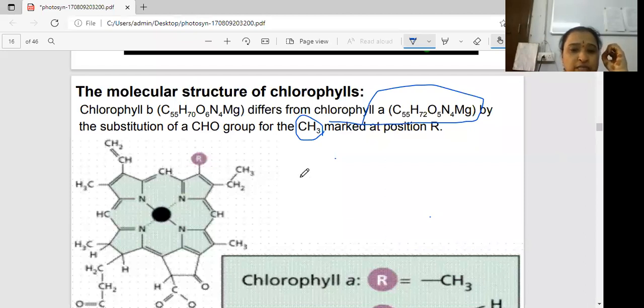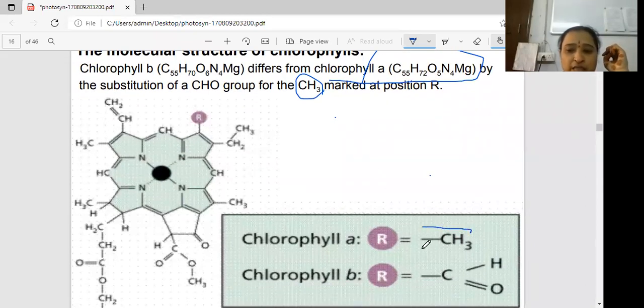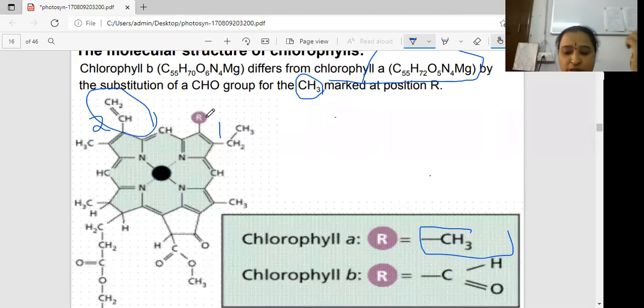Where the CH3 group is, see this one, the CH3 group is attached to the third carbon of the second pyrrole ring. This is the first carbon, second carbon. You can observe this is a CH3 group. The most important point with regards to their molecular structure is that in the case of chlorophyll A, the methyl group is attached to the third carbon of the second pyrrole ring in the porphyrin head.